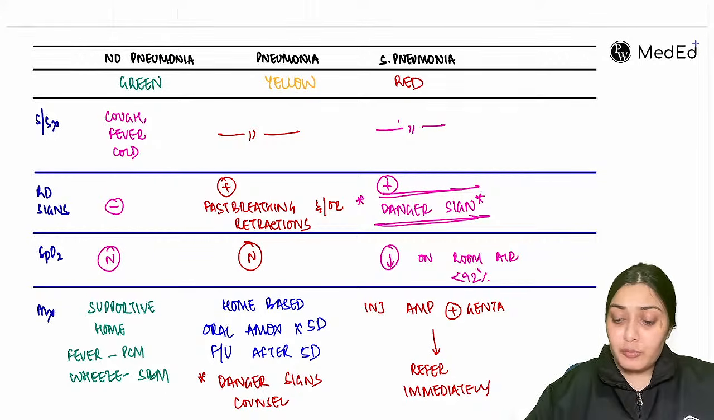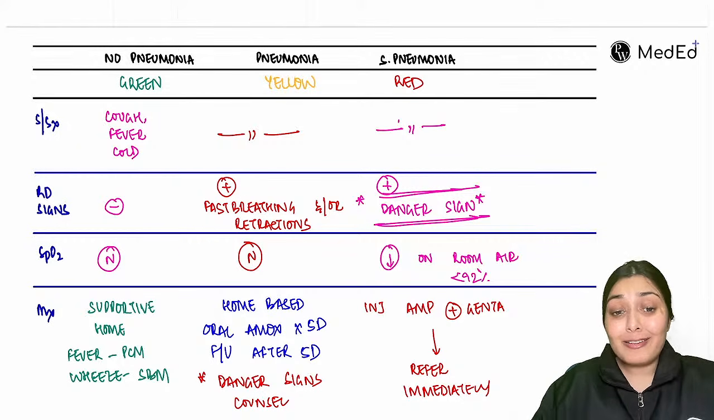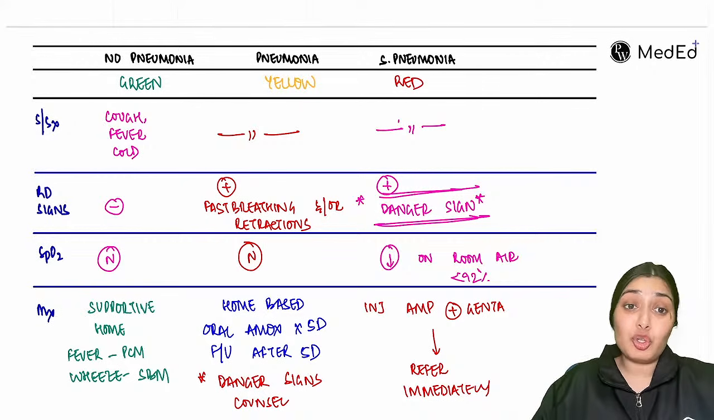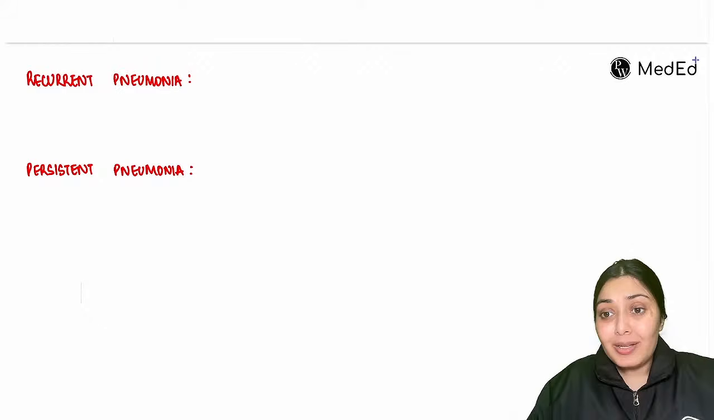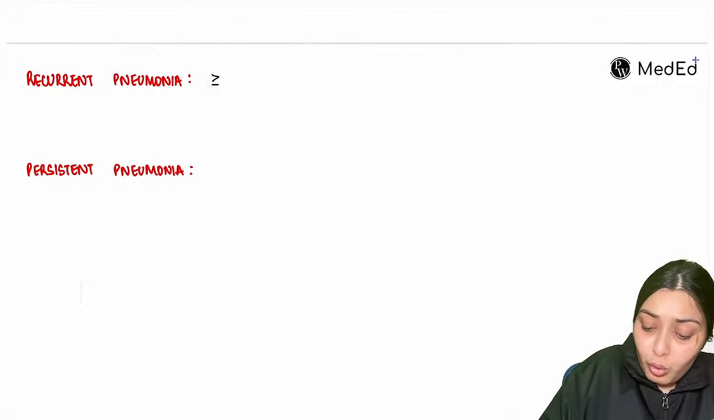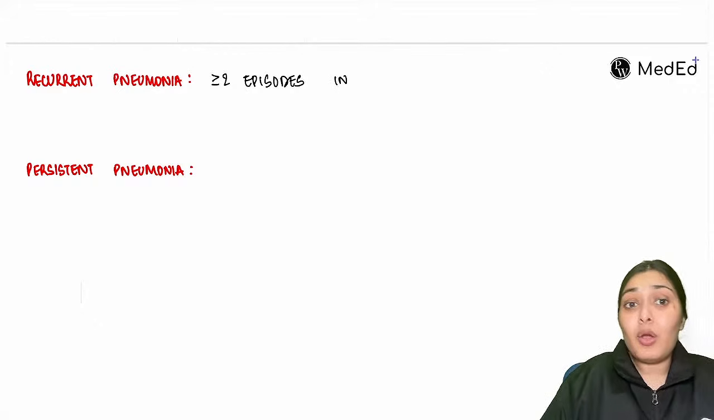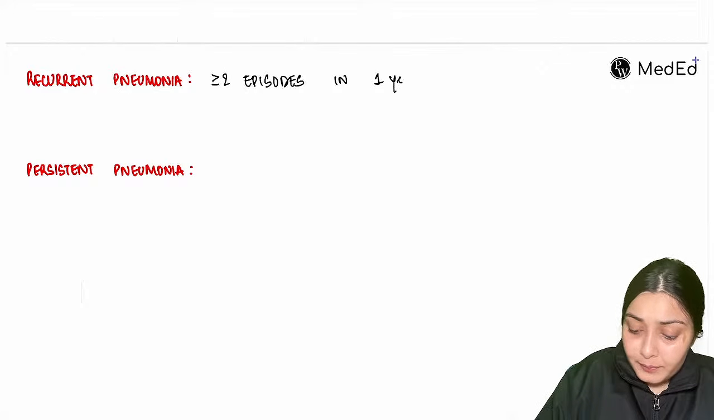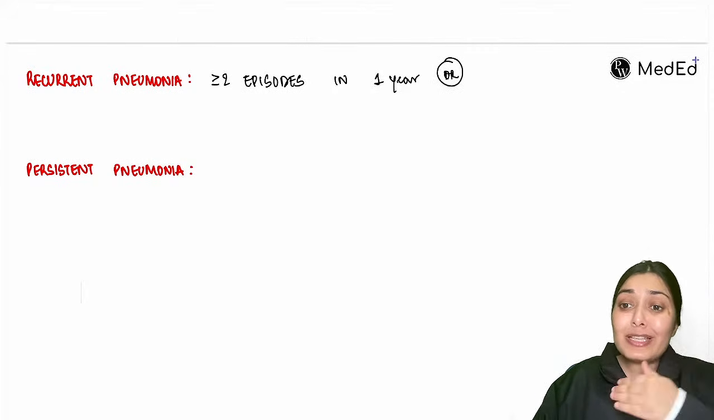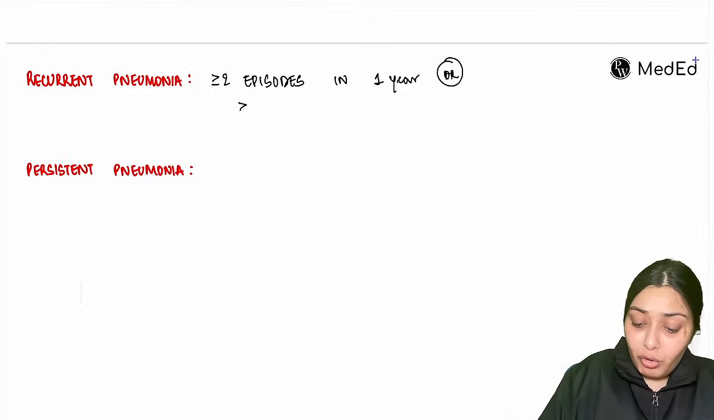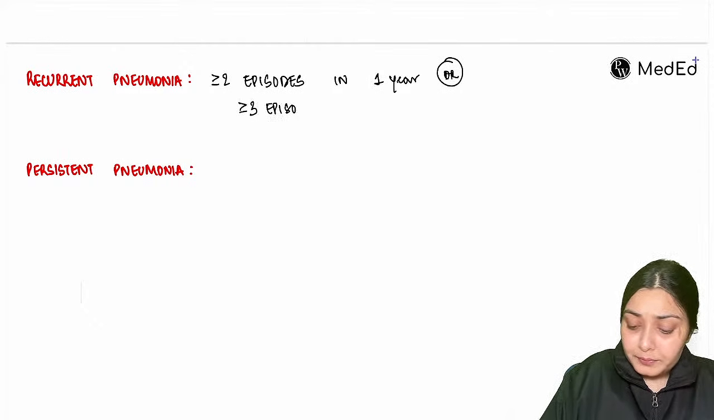Now there are two terms that the examiner can throw at you. What are recurrent pneumonias and what are persistent pneumonias? So what do I mean by recurrent pneumonia? Recurrent pneumonia means it keeps happening again and again. So if there are two or more than two episodes in 1 year, or 3 or more than 3 episodes in the lifetime of that child, this is the definition of recurrent pneumonia.